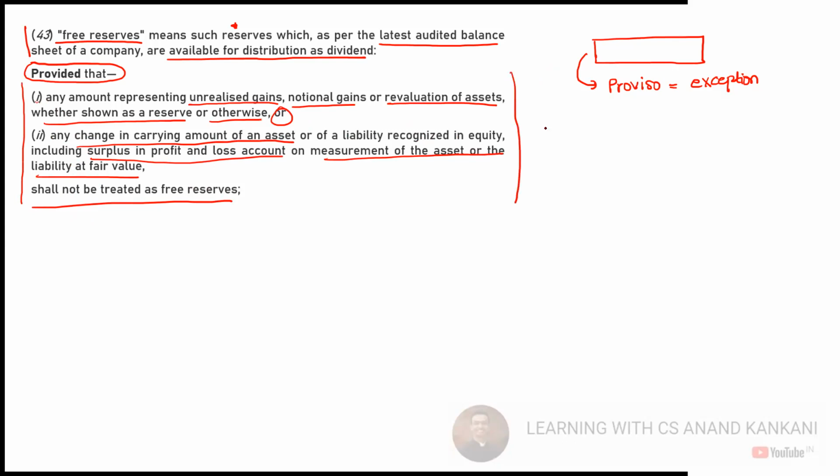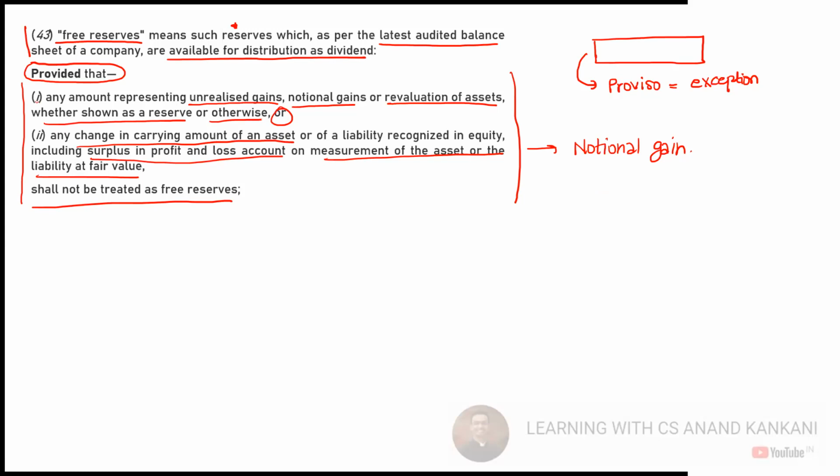Both of them say that if there is any notional gain, what is notional gain? What is notional gain? So you all had studied the CA Foundation law from me. Now you have come for CA Intermediate law also, right? So CA Foundation I have recovered, right?